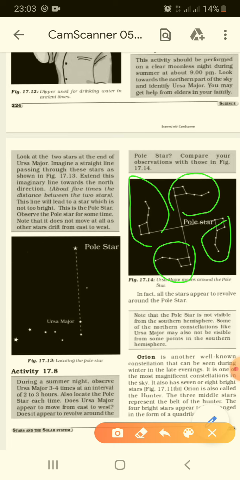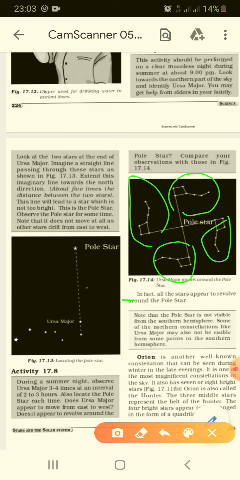In fact, all the stars appear to revolve around the pole star. Yes, the pole star has its own place, a definite position. Obviously all the different stars keep on moving relative to each other. So it is said all the stars appear to revolve around the pole star.